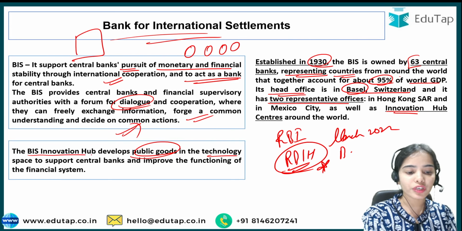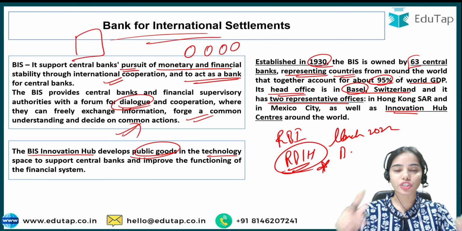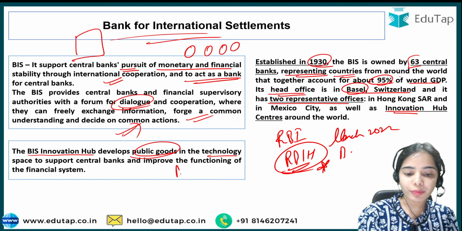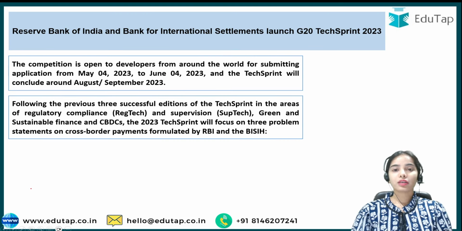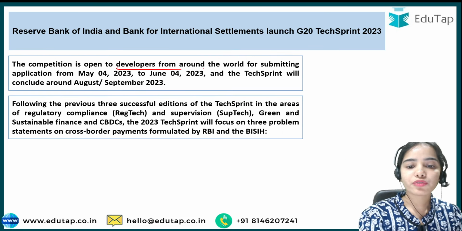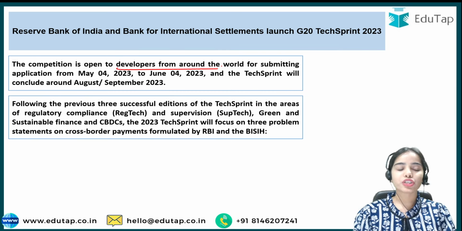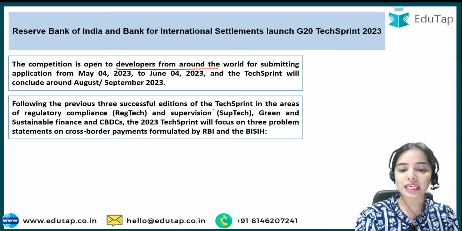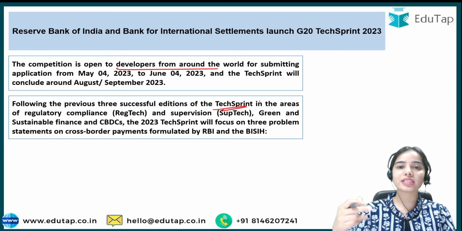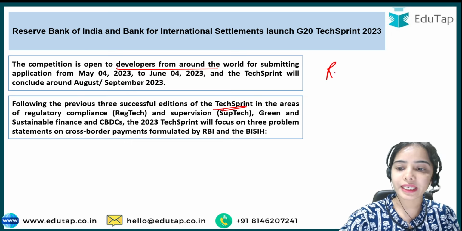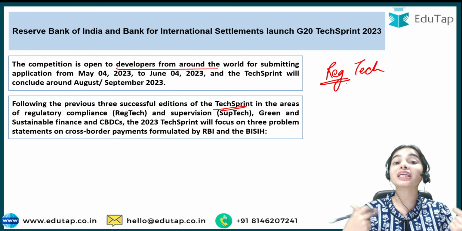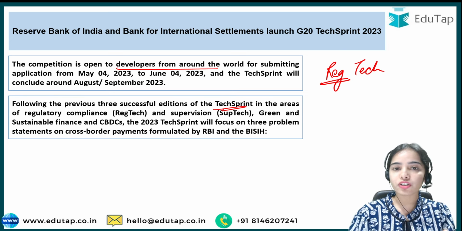Similarly, the BIS Innovation Hub develops public goods in the technological space to support the central banks around the world and to improve the functioning of the financial system. The competition is open to developers from around the world for submitting applications. Three previous successful editions of the tech sprint have already happened, and those tech sprints focused on RegTech, that is regulatory technology, because here we are talking about regulators such as the Reserve Bank of India.